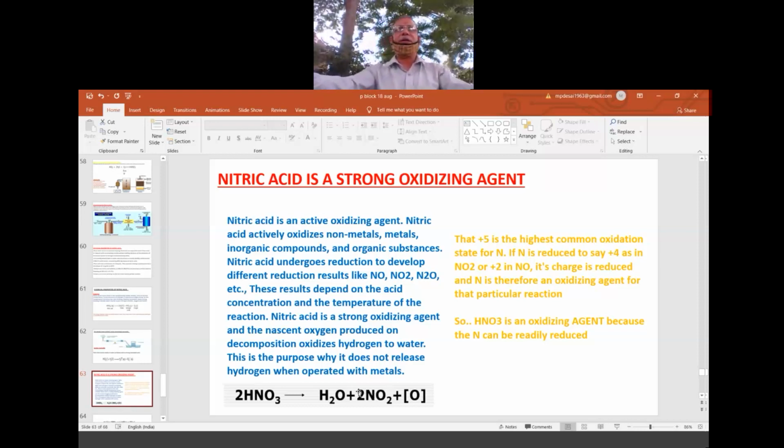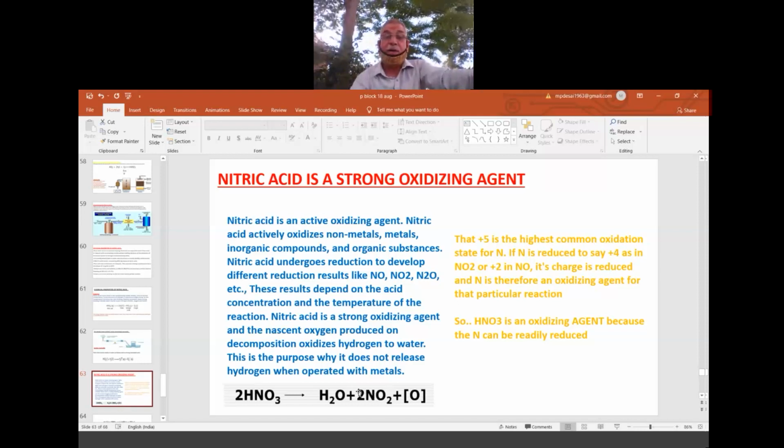Just as we have an agent in the office, an LIC agent, like that, this is the agent which is helping by giving oxygen for the oxidation. Therefore, this is called an oxidizing agent. This is the classical way of explaining. Electronically, we explain by the increase or decrease in the ON, that is separate. So by giving O and by going for a decrease in the ON, on both grounds, we can comfortably explain that HNO3 is the best and a strong oxidizing agent.